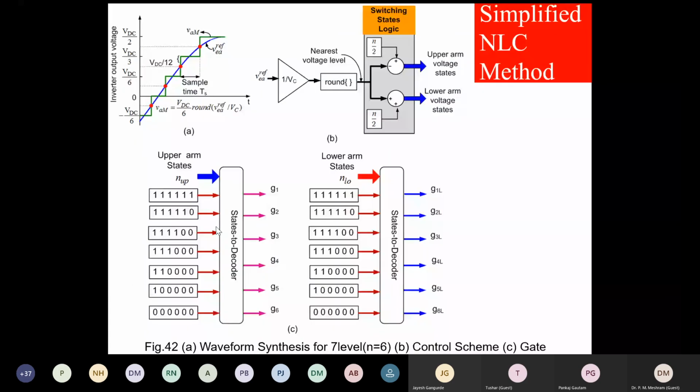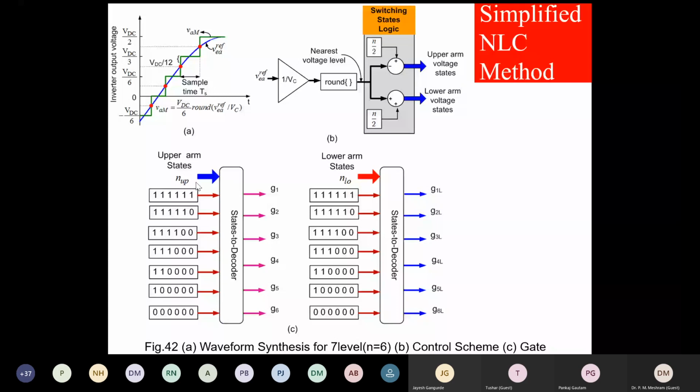we can modulate our MMC with the help of the positive and negative arm separately, in which case we will have to put the control signal to the states to decoder, which in MATLAB is used as a multi-port switch for upper arm states. For the lower arm, it is lower arm states. How do we get N up and N low? By this formula.